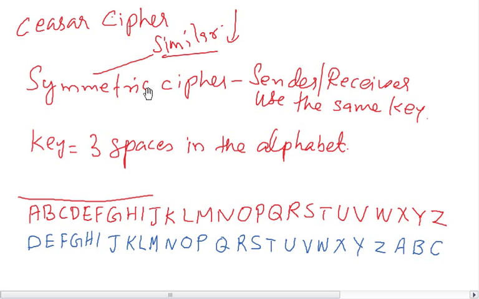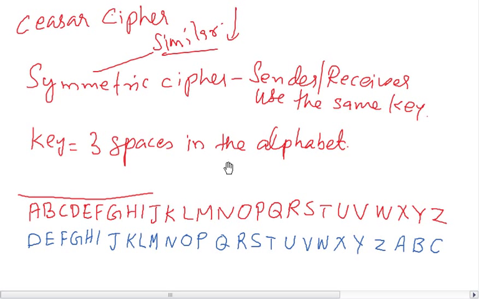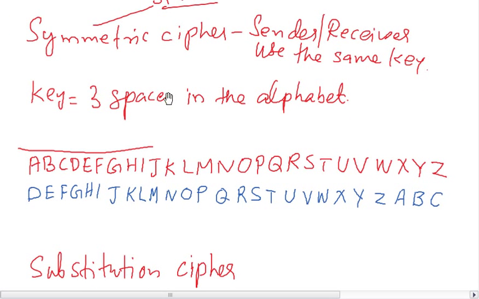So here in the Caesar cipher, the key is 3 spaces in the alphabet. Since A, B, C, D is the English alphabet, if you see this shift, it shifted 3. A, B, C, D is the first letter, then E, F, G, H, and it goes like that till after the Z, then A, B, C comes there.